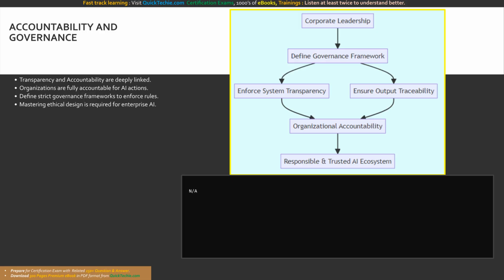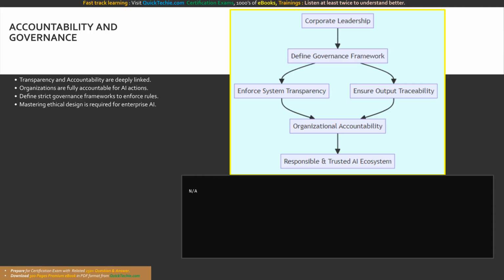Remember, building transparent AI is not just a regulatory compliance requirement. It is a foundational ethical obligation that separates irresponsible experimentation from enterprise-grade software engineering. Governance translates to code via strict auditing implementations. To ensure absolute transparency and accountability, your application's middleware must log every inbound user prompt, every corresponding outbound model completion, and the exact knowledge base citations utilized to an immutable, secure telemetry storage system like Azure Monitor for continuous organizational review.